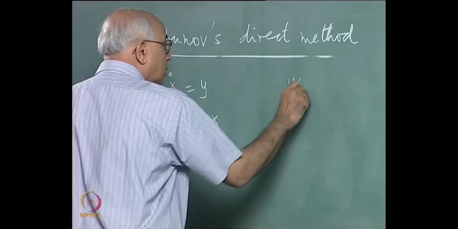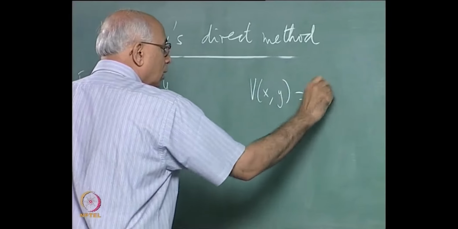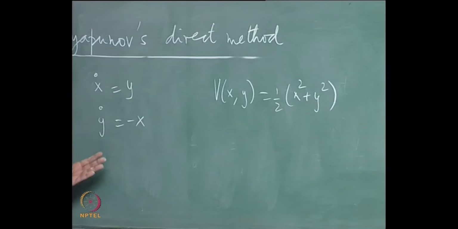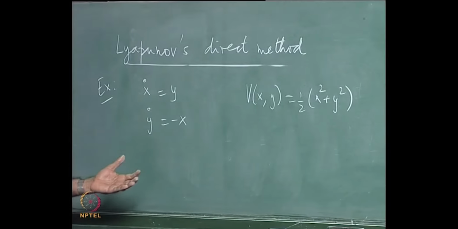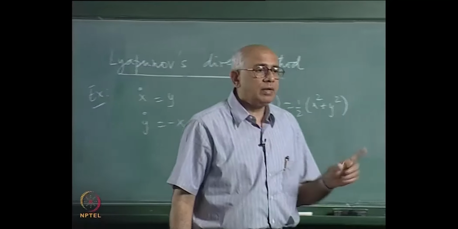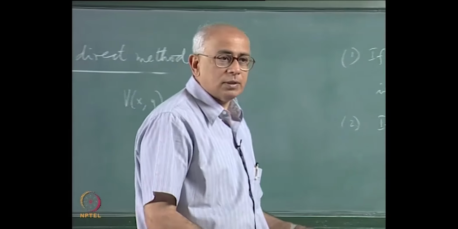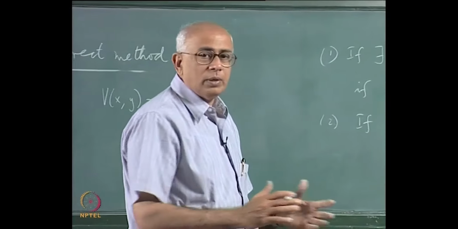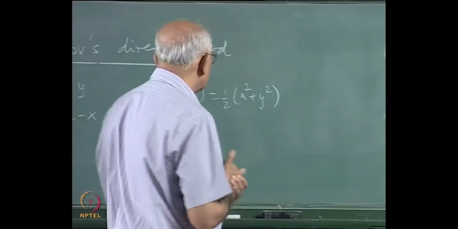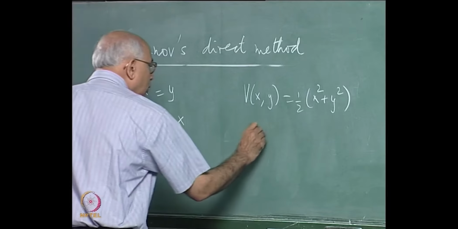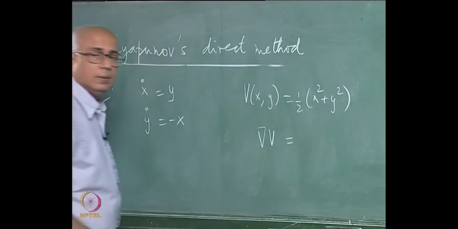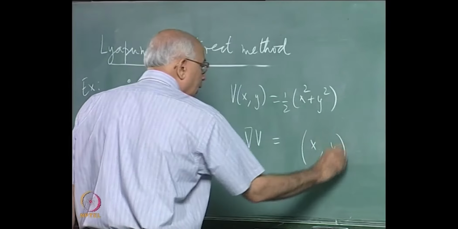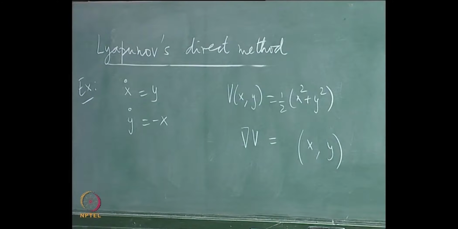If I choose V of x comma y equal to 1/2 times x squared plus y squared, which you recognize is the energy of this oscillator in suitable units, with the mass and the frequency set equal to 1, then this function is positive definite in a neighborhood of the origin in the sense we have defined it to be. It vanishes at the origin and it is not 0 anywhere else in a neighborhood of the origin. So what is the gradient of V? Its components are just x and y.